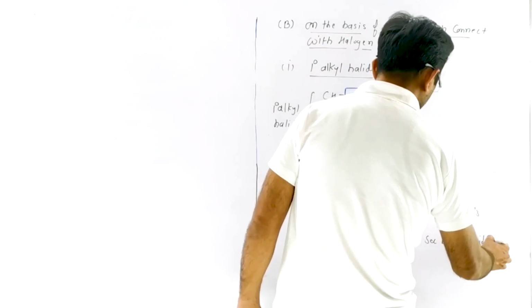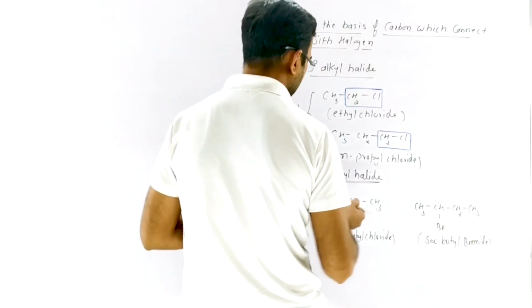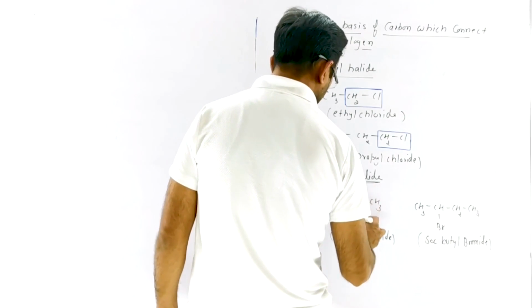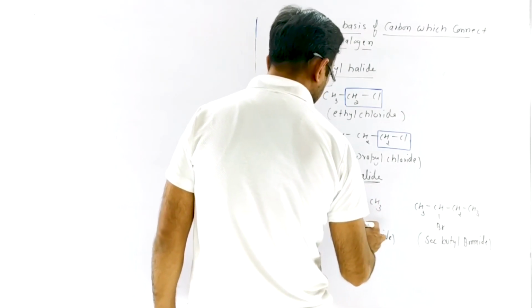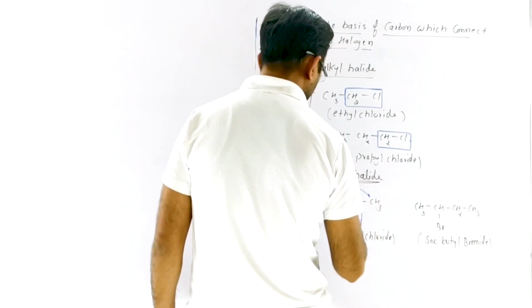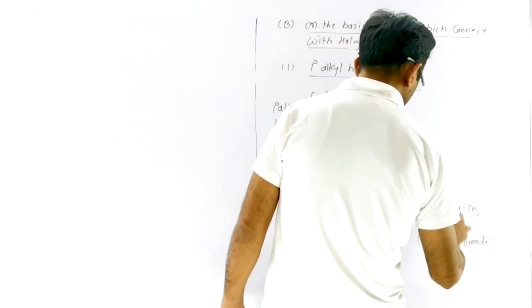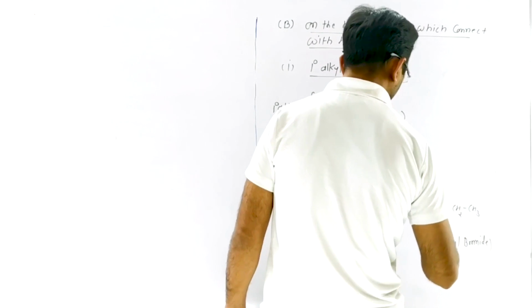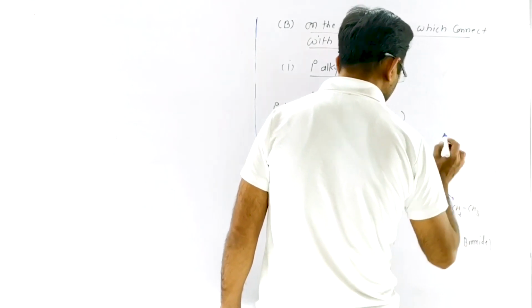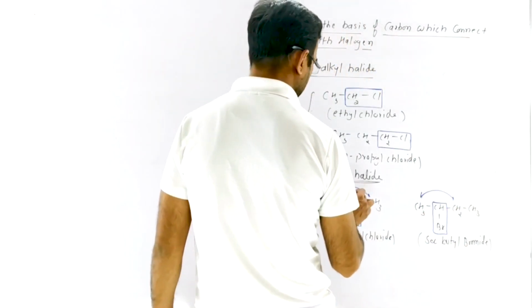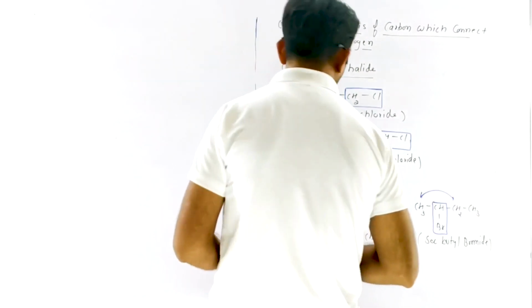These are 2 degree alkyl halides because the halogen is connected with this carbon and that carbon is directly connected with two other carbons, so it is 2 degree. Similarly here, the halogen is connected with that carbon and that carbon is directly connected with two carbons, so it is 2 degree.